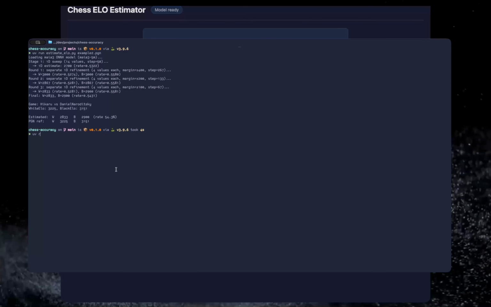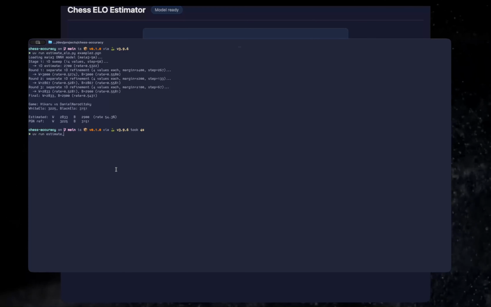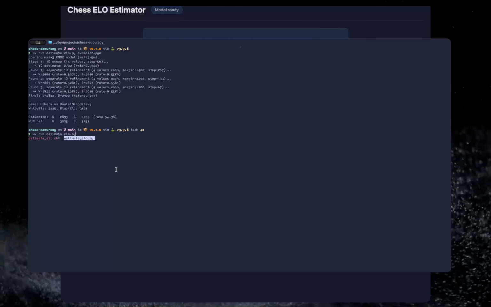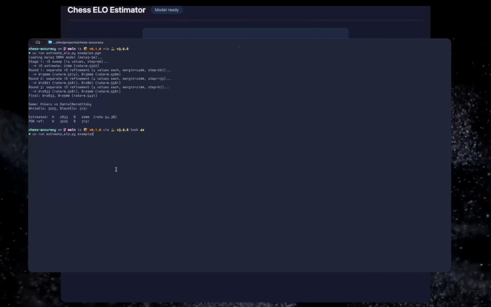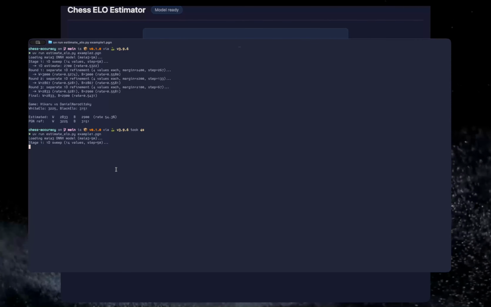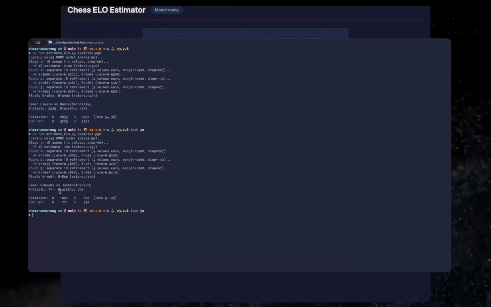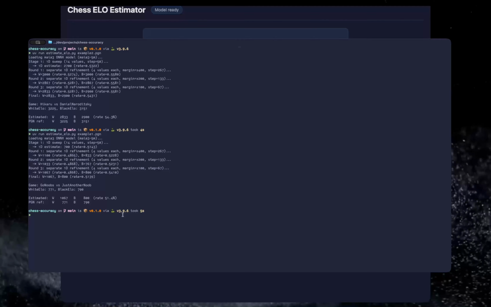So if I look at another game, I have some other games. I'm going to run it on the Python side simply because it runs a lot quicker. So I'm going to run this one, for example, and it's with two lower level players, and you can see that the ELO estimation is very different down here.